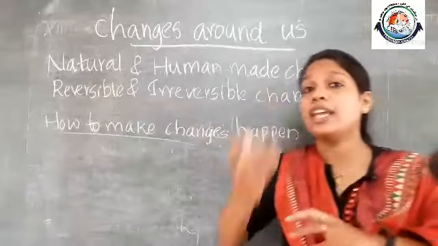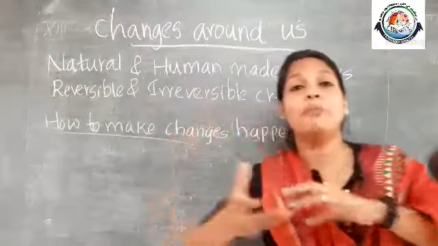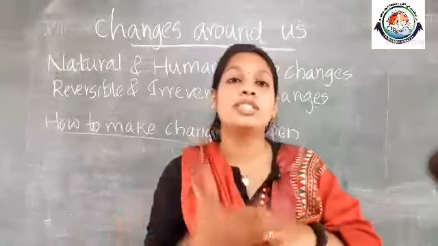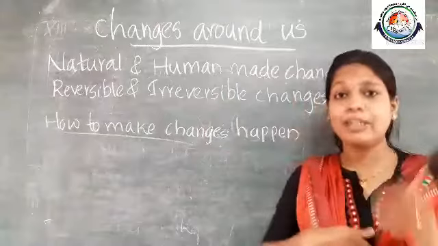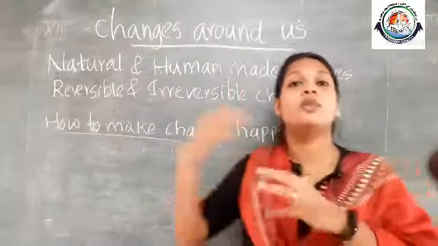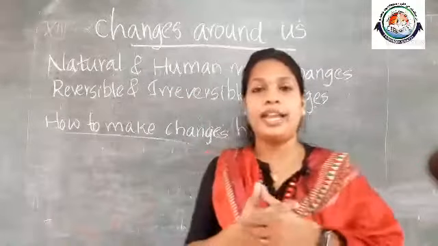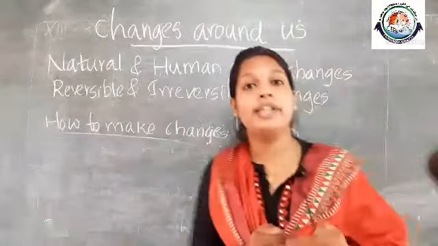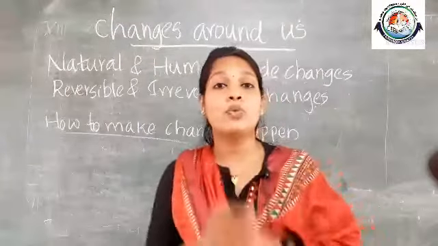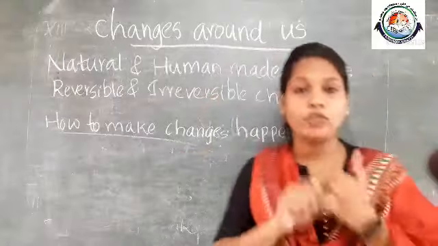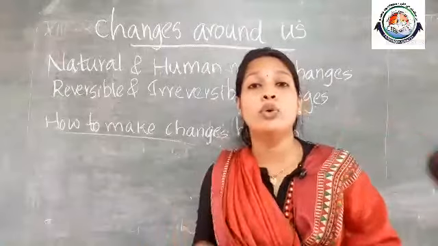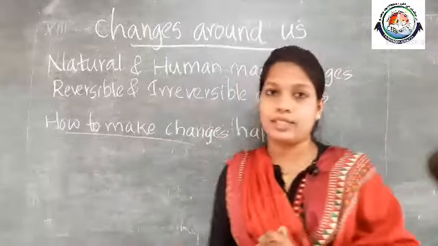We can reverse the condition, or we can revert back the substance to its original form when we are reversing the condition. Similarly, there is an example of ice. Ice, when it is heated, it will convert to water, and when this water is cooled, it will revert back to its ice form. So that is also a reversible change. Then glowing of an electric bulb, stretching of a rubber band, all these are the examples for reversible changes.